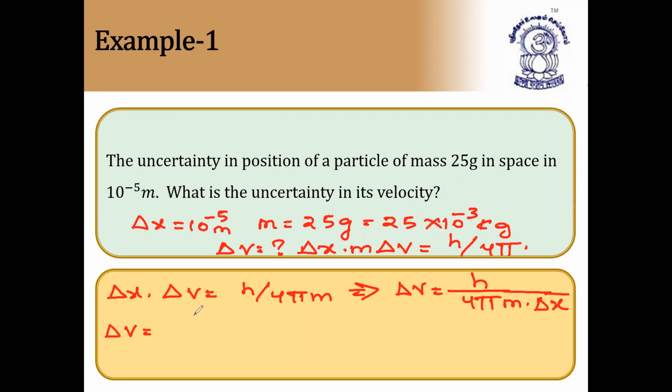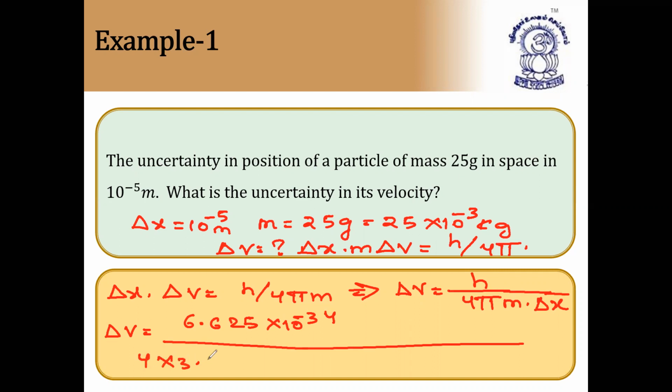So delta v is equal to 6.625 into 10 to the power of minus 34, we are taking SI system, joule second, divided by 4 into 3.14 into mass, sorry, it's not the mass of electron, here mass is given, into delta x value is 10 to the power of minus 5.